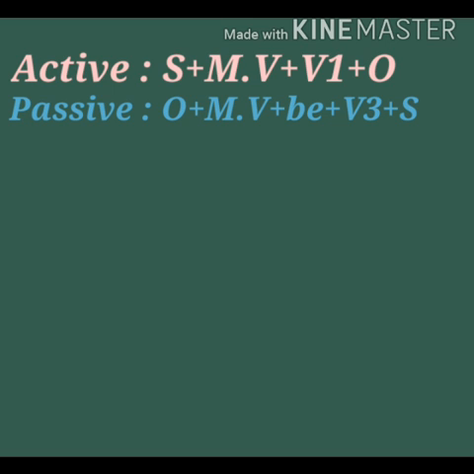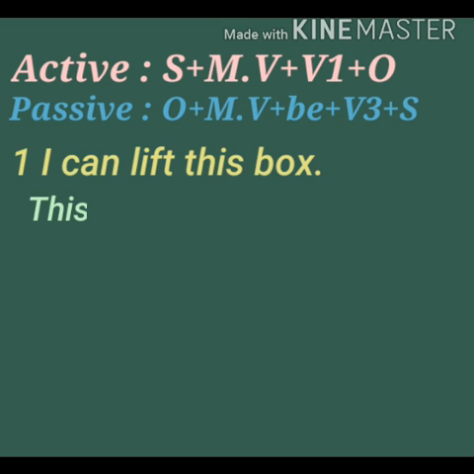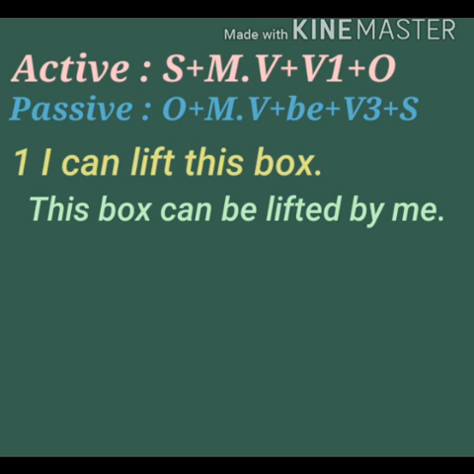Now let us consider some examples to clear the change. First sentence is, I can lift this box. Change into, this box can be lifted by me. So can and first form is changed into can be plus third form of the verb.